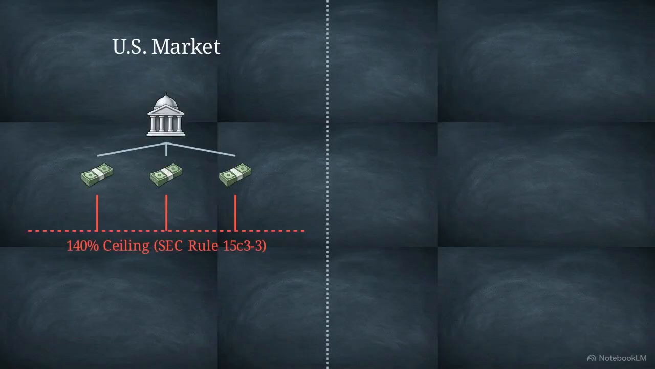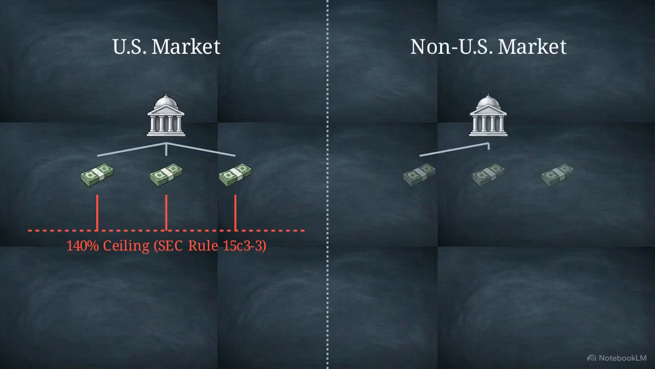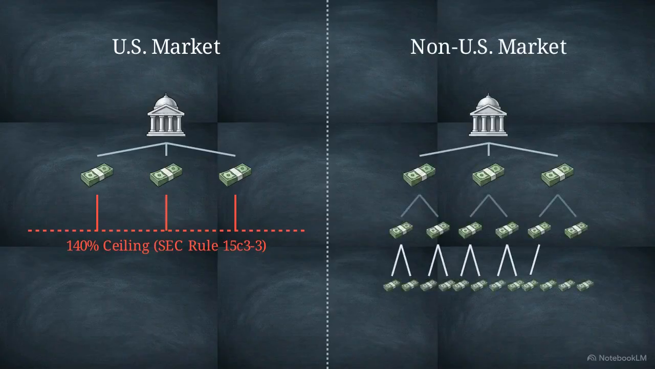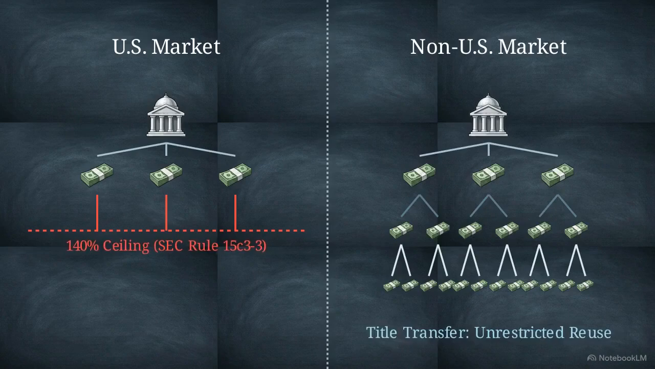U.S. SEC rules cap rehypothecation at 140% of net liability, while non-U.S. markets use a title transfer structure for unrestricted collateral reuse.